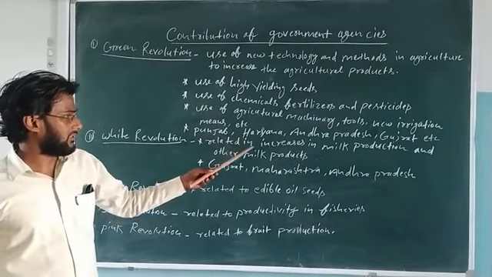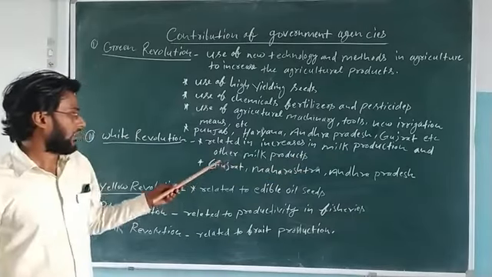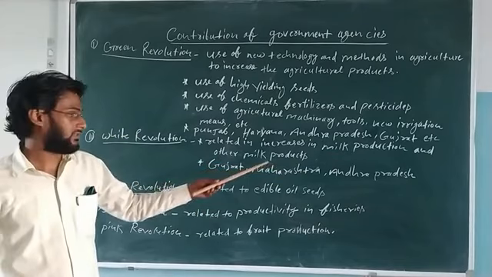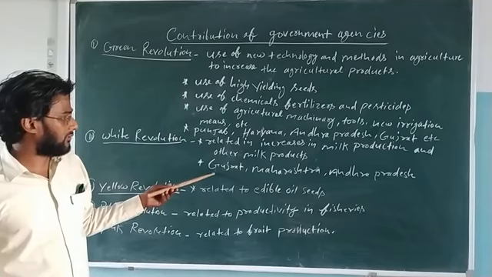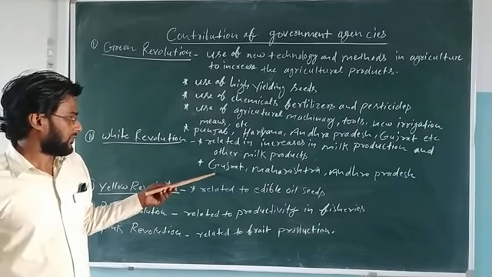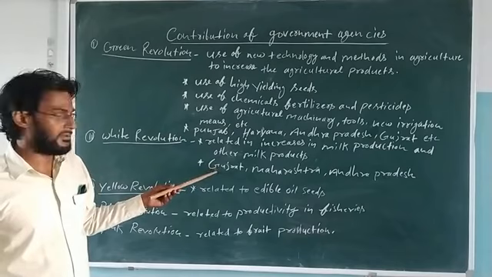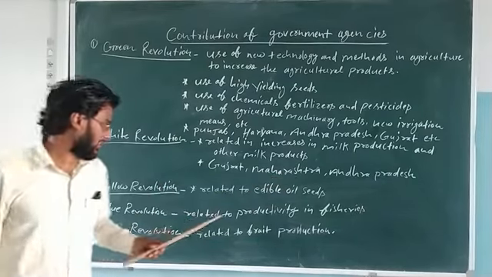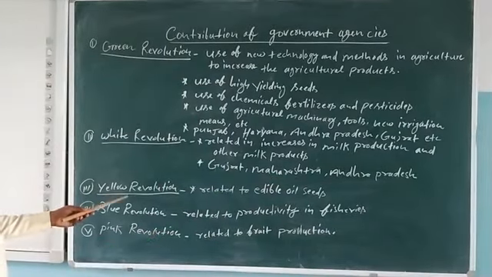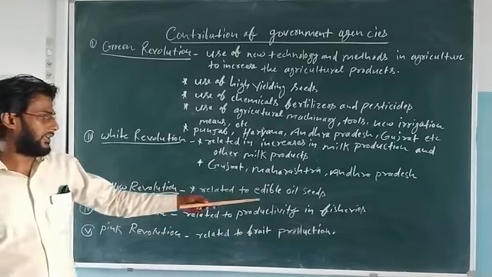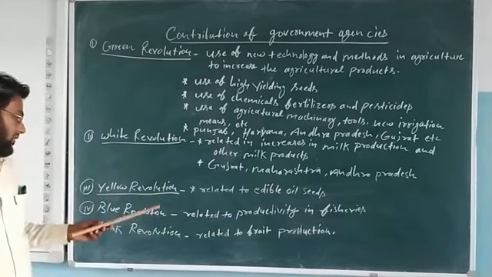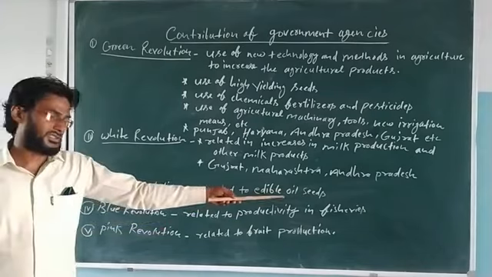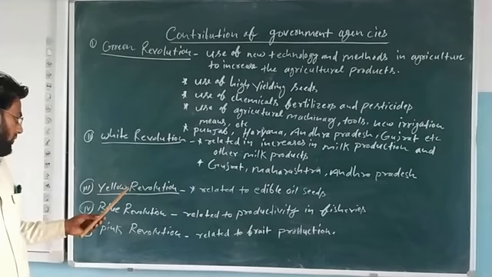It is related to increasing milk production and other milk products, like chocolate, dairy, dry milk in this way. The states that have adopted the technology are Gujarat, Maharashtra, Andhra Pradesh, etc. Then yellow revolution, which is related to edible oil seeds and other types of seeds. It is only for you to remember. Yellow means oil seeds.